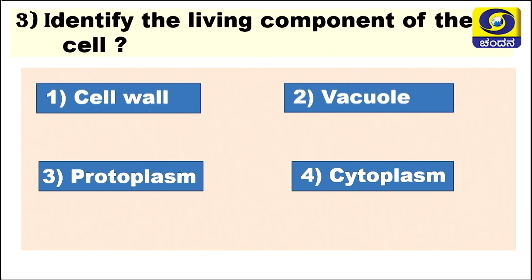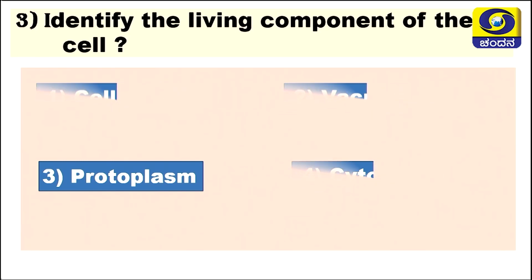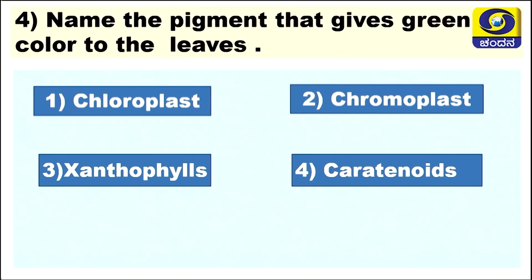I hope you are marking the correct answer. Yes, protoplasm is the correct answer. I told you that inside the cell there is cytoplasm and also the nucleus. Both cytoplasm and nucleus together are considered the protoplasm, and the protoplasm is the living component of the cell.